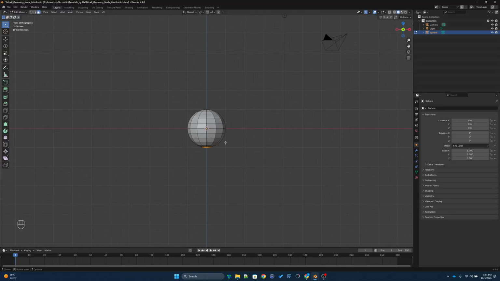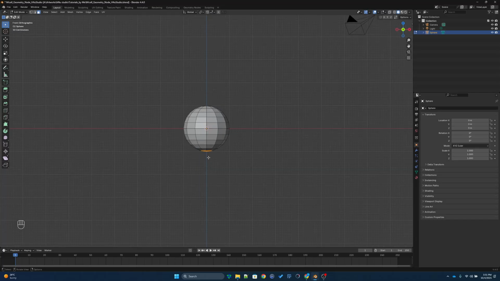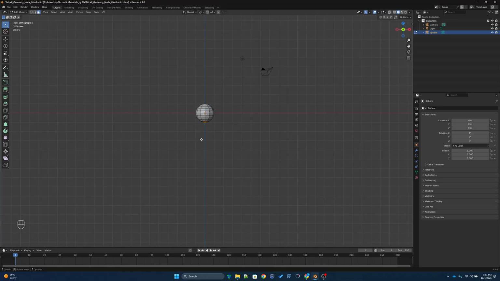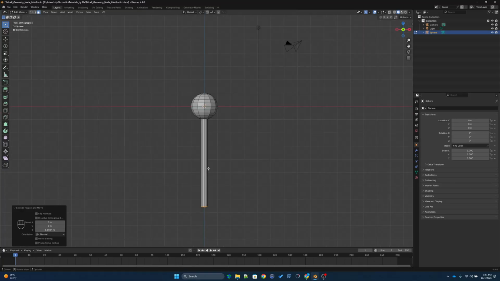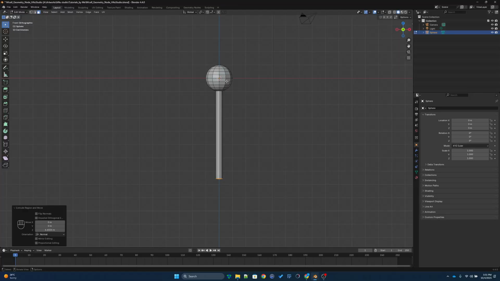This is a little bit important, to keep in this orientation. Now I will extrude this until somewhere here to make the tail. You can press E to extrude and then go all the way somewhere here. I guess, yes. So now you can think of this one as the tail and this one as the head.